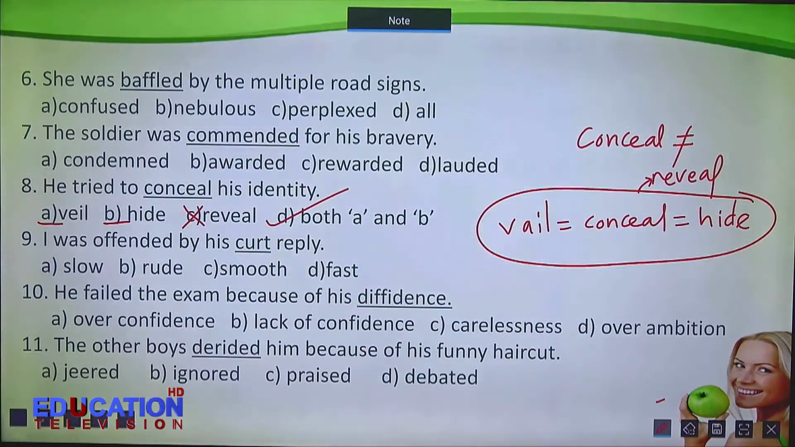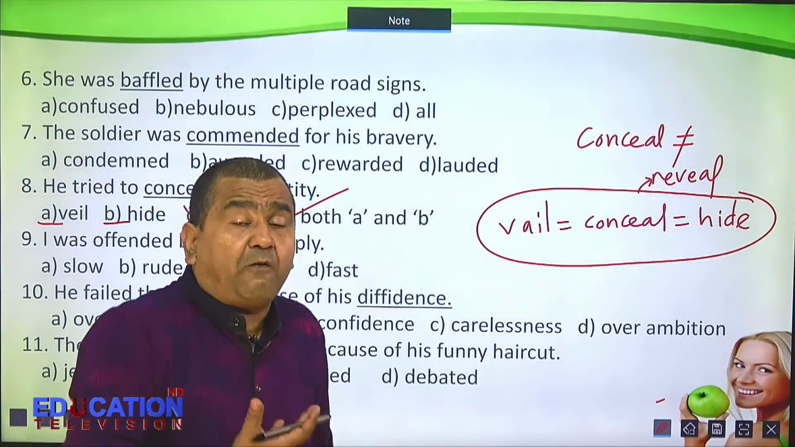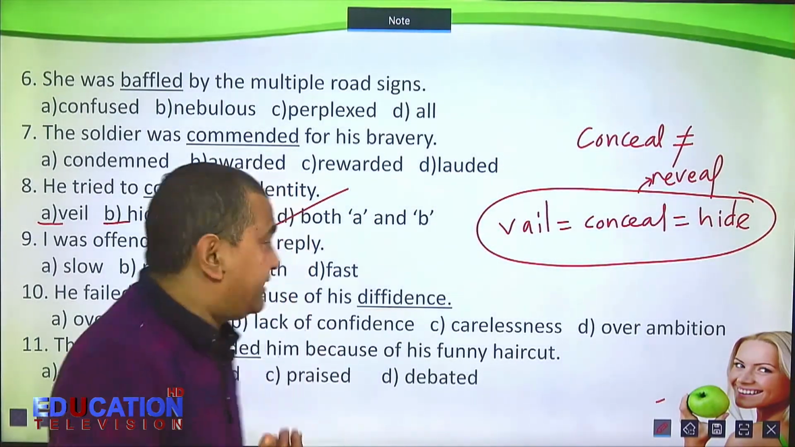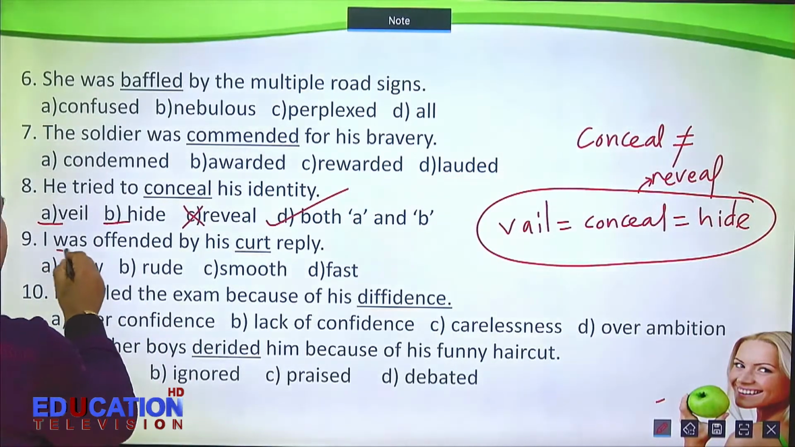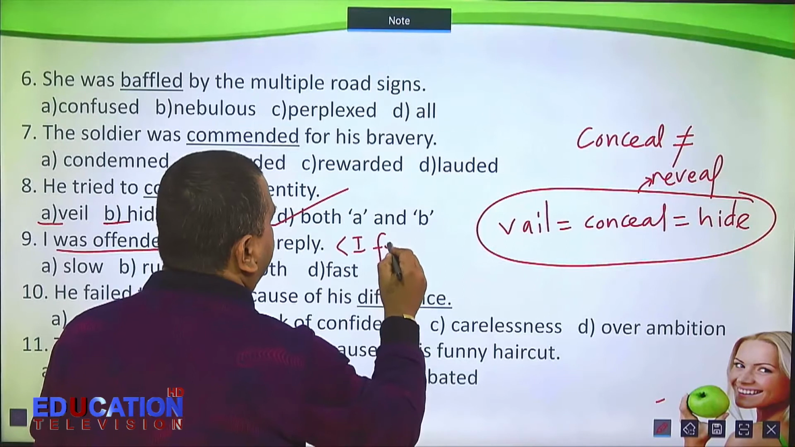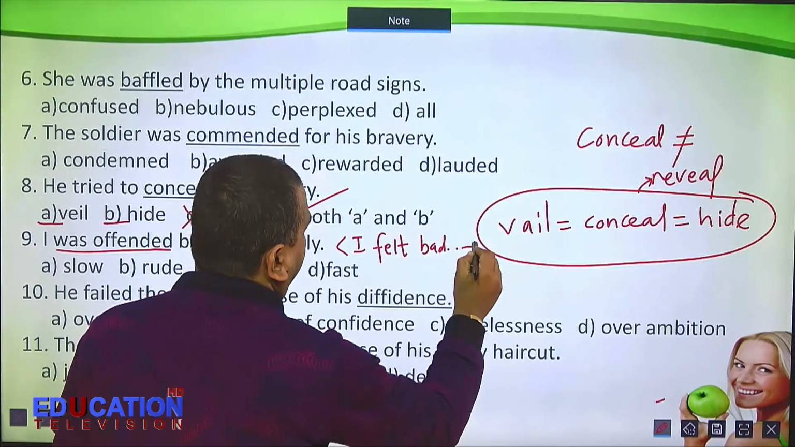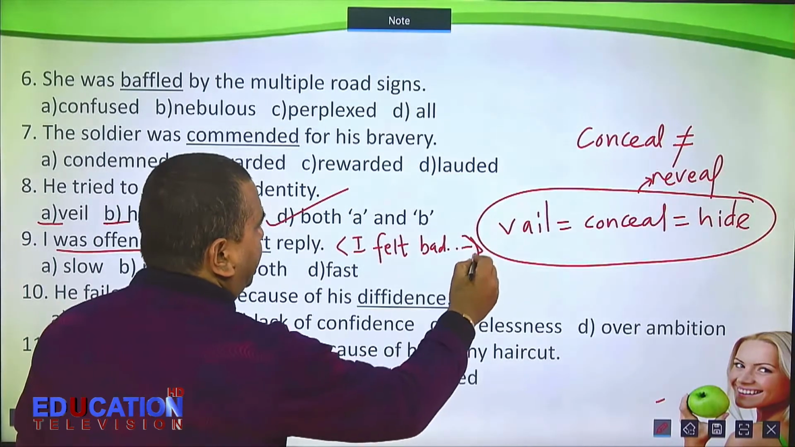I was offended by his curt reply. Remember the context. Offended means felt bad. I was offended means I felt bad. This is how you paraphrase it.